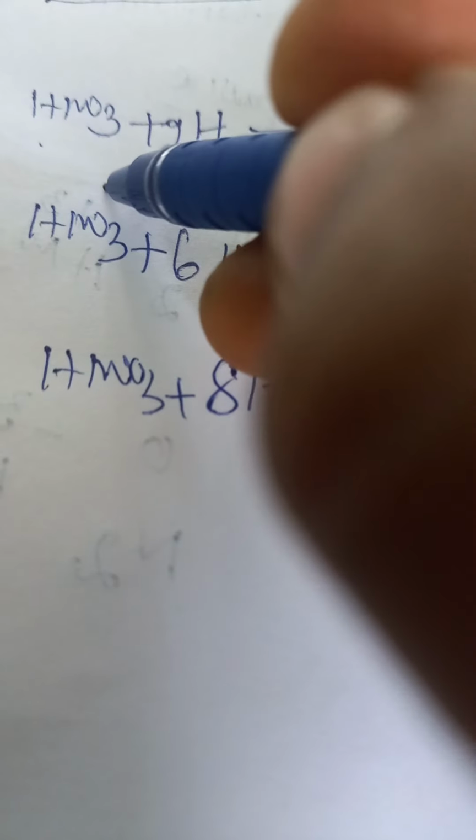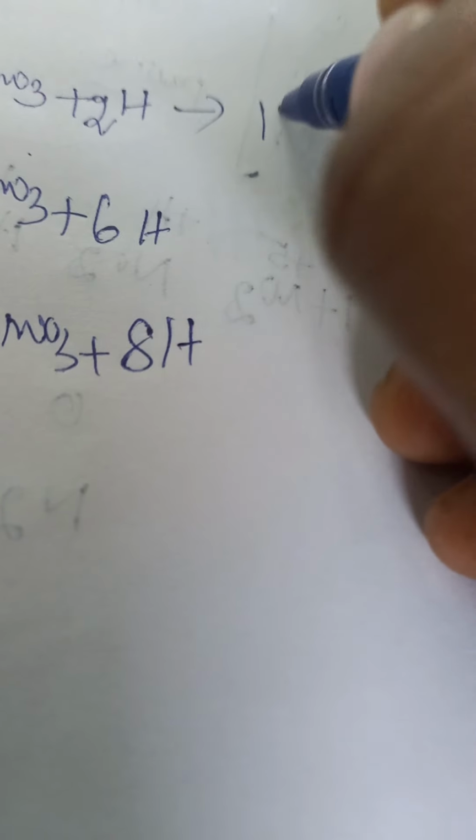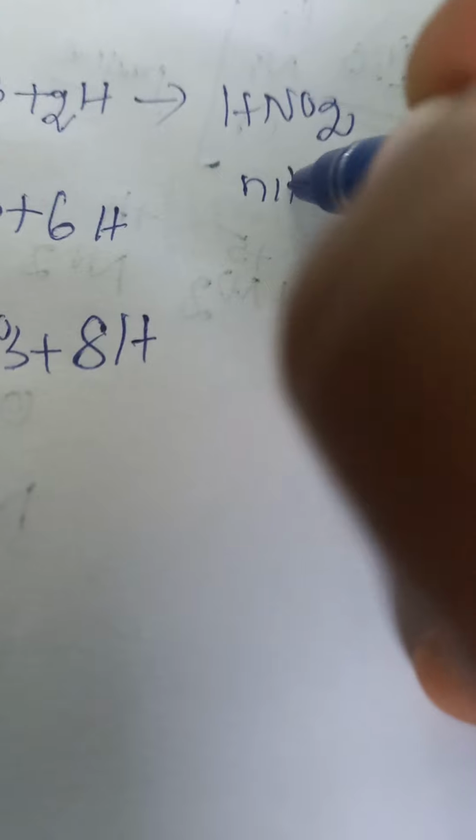Nitric acid with 2 nascent hydrogen gives HNO2, nitrous acid, plus water. With 6 hydrogen, we get hydroxylamine NH2OH plus 2 water molecules. Nitric acid with 8H gives ammonia plus 3 water molecules.